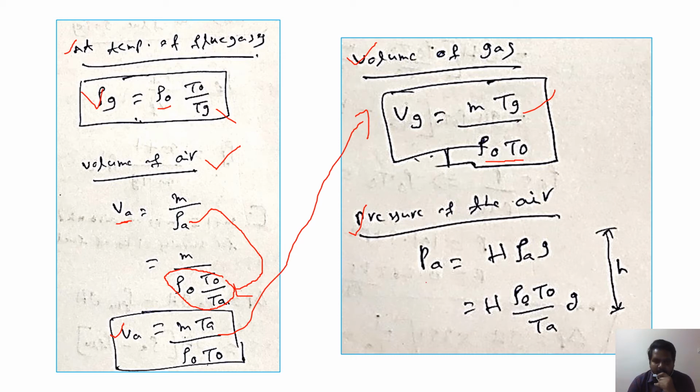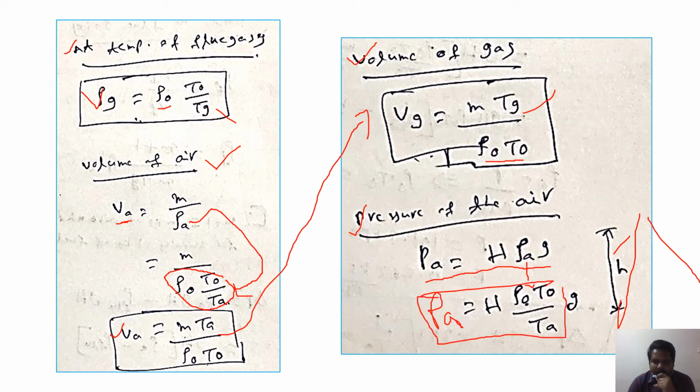Pressure we can write as P equals H rho G, where H is the height of the chimney. For example, this is the height of the chimney. For air, we can write PA equals H into rho A into G, where G is gravity. Then H equals rho A, the density of the air, which we already derived as rho naught T naught divided by TA into G. Now from this equation we can find the pressure of the air.